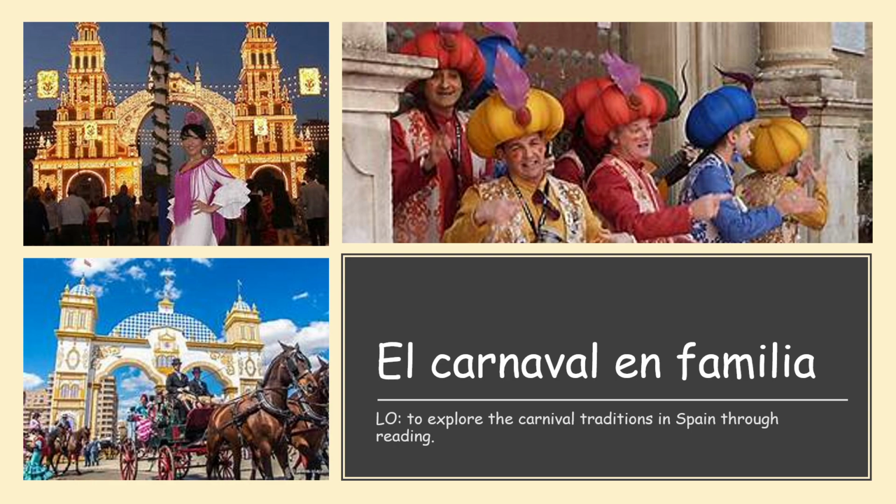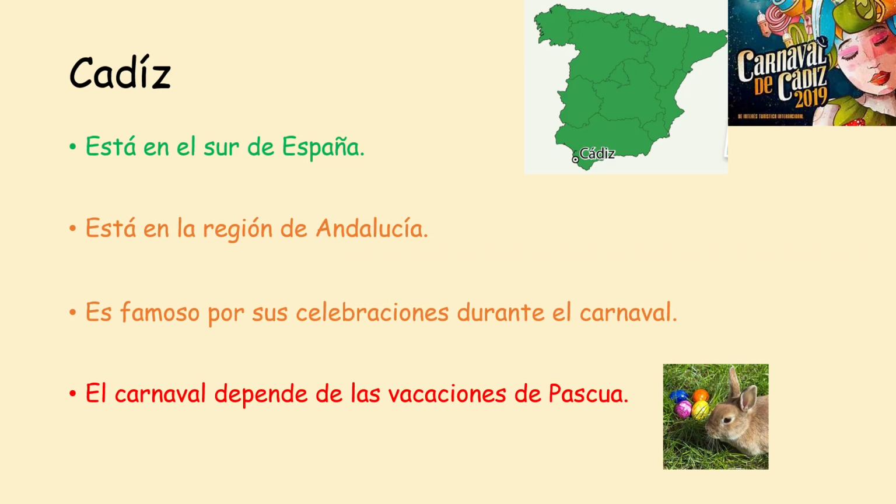Remember what a cognate is? That is when you have two words in two languages that look the same, or they're very similar and they've got the same or similar meaning. So in this case, we're looking at carnivals. And we are specifically looking at Cádiz, which is in Spain.